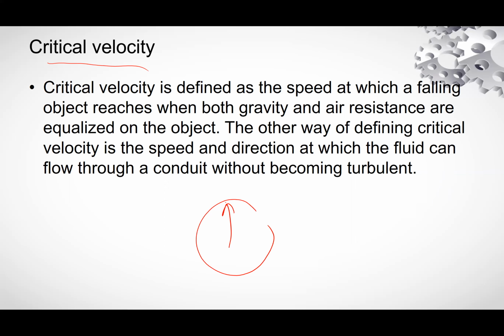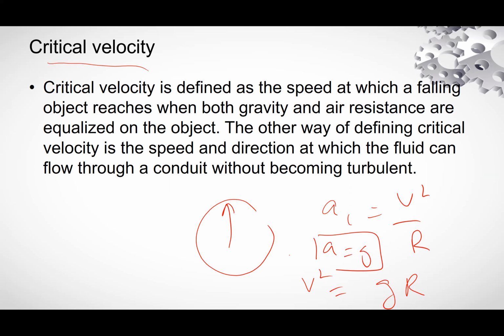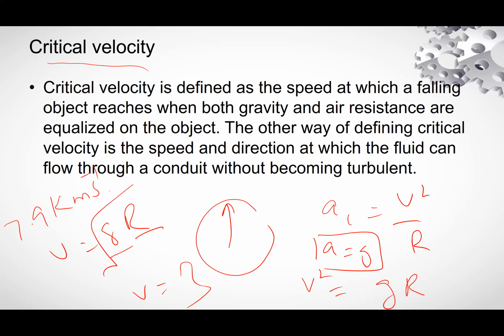Now, ac is equal to v squared divided by R. v squared is equal to gR, since a is equal to g. So v is equal to the square root of gR. We have the radius, we have the value of g. You can calculate the velocity of a satellite in the orbit. The minimum velocity to put a satellite into orbit is 7.9 kilometers per second. This is the minimum value.